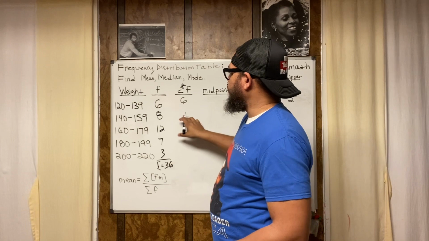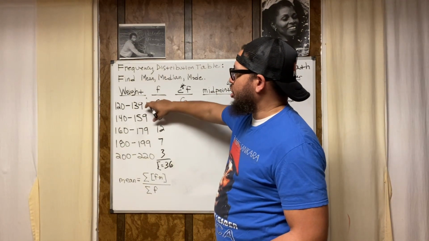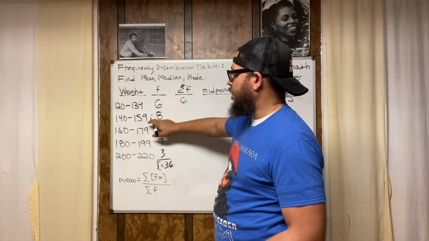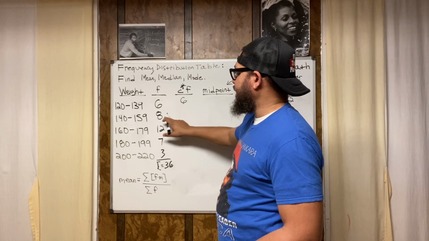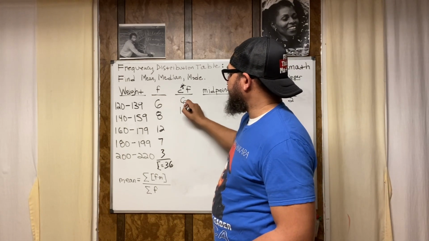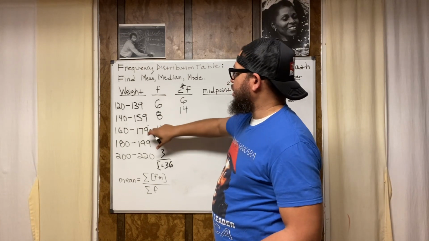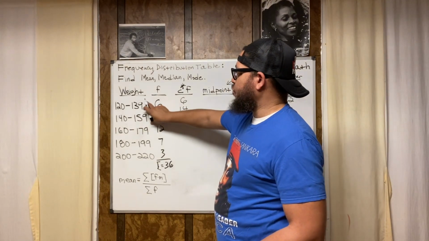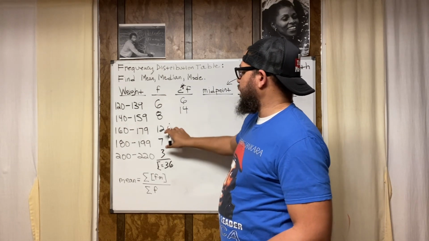Now, the cumulative frequency of this weight class means it includes the smaller weight class plus this weight class. So that would be 6 plus 8, which is 14. And then this cumulative frequency is this weight class plus both of the smaller ones. So we're doing 14 plus 12.